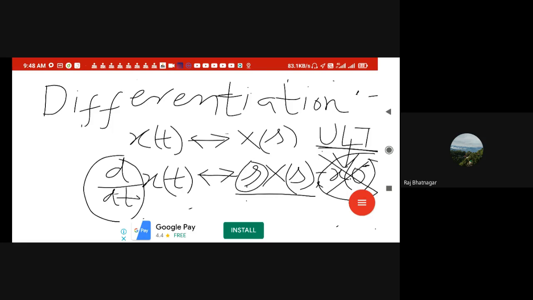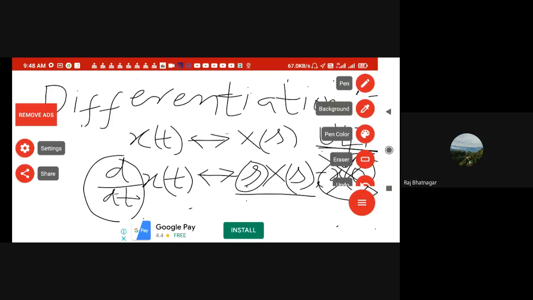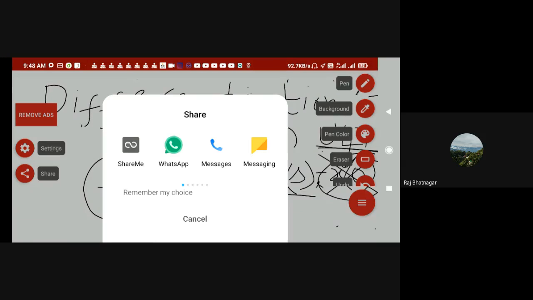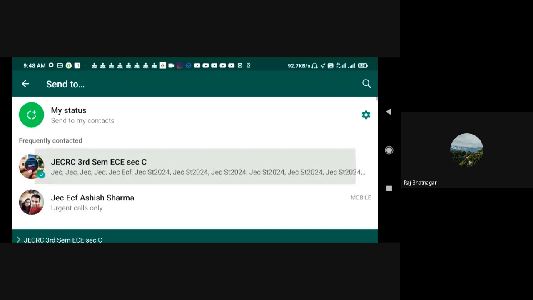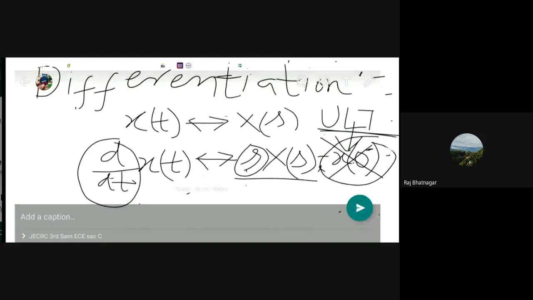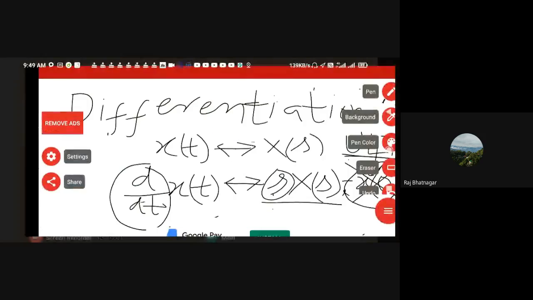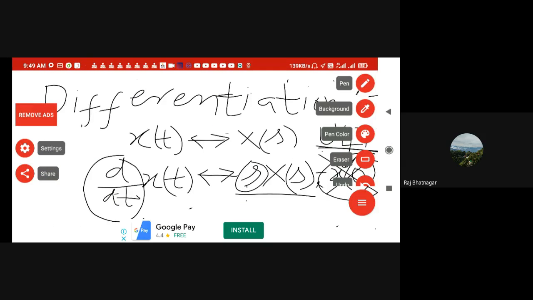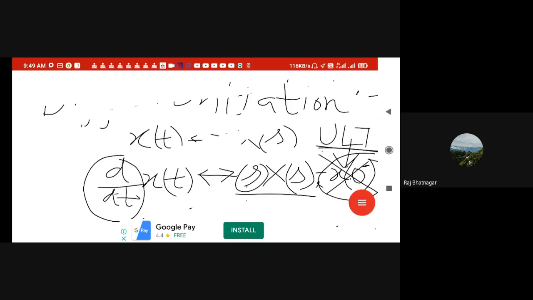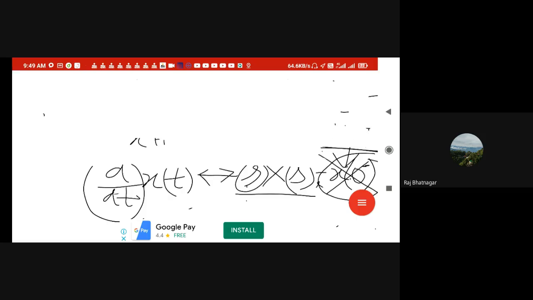Now I'm showing you the use of this property. The use of this property is to solve differential equations. So just a second.